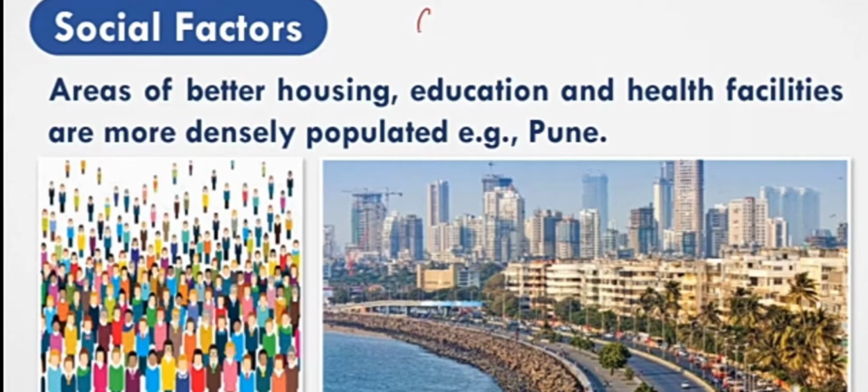And the second factor is the social factor. That is, why are people staying in Chennai? Because of housing. Every person wants a standard life. That is, they want to stay in a metropolitan city, with good housing, education, health facilities, everything they need. So for example, Pune. Here we can get good education, housing, health facilities, and it is also a densely populated area. You can also give the examples of Chennai, Bangalore, and many others like this.